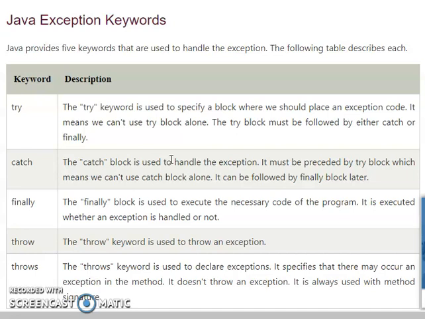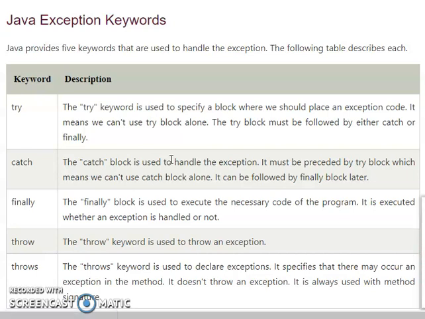And then the second keyword is catch. The catch block is used to handle the exception. It must be preceded by the try block, which means we cannot use the catch block alone. By this statement, you can understand try and catch should be used together, not separately. It can be followed by a finally block later.